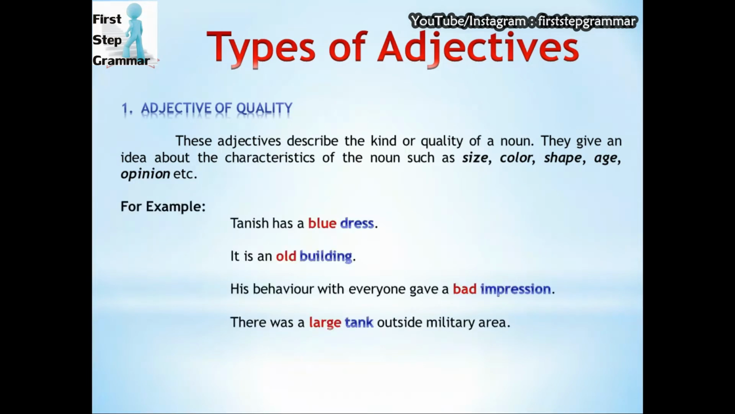For example, Tanish has a blue dress. Now here in this sentence, dress is the noun and blue is the adjective. In the second sentence, it is an old building. Now here building is a noun and old is the adjective which is describing its age. In the third sentence we can see, his behavior with everyone gave a bad impression. So impression is the noun here and bad is the adjective and it is used as opinion.